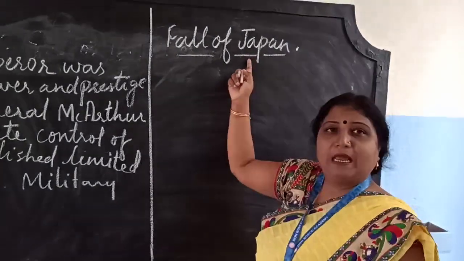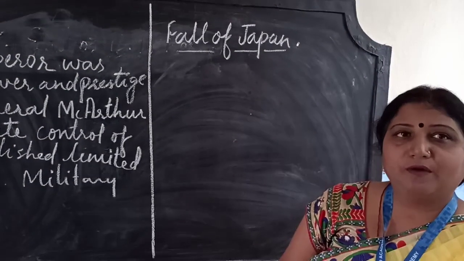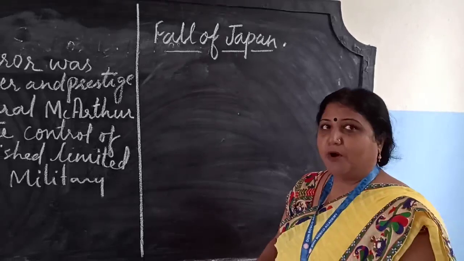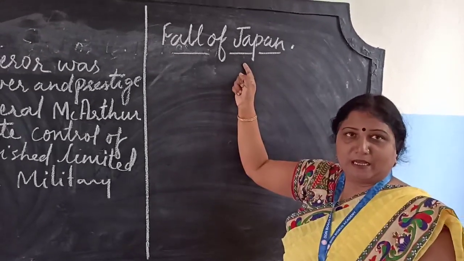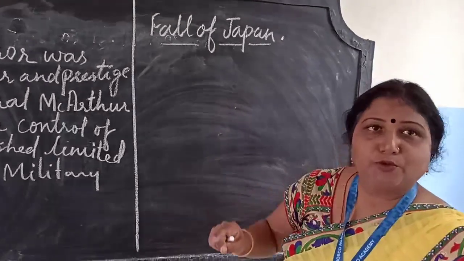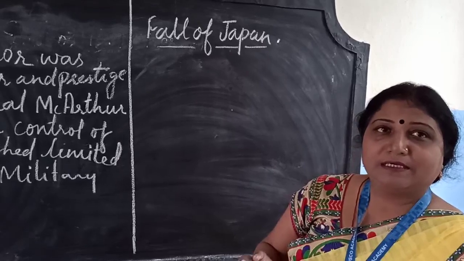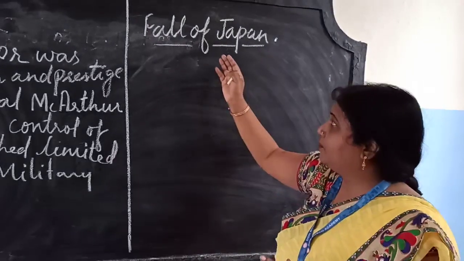Japan did not pay any heed. What happened? Afterwards, the Allies dropped atom bombs on two important cities, Hiroshima and Nagasaki. After the dropping of these two atom bombs, Japan collapsed and the Second World War came to an end. So how did the Second World War come to an end?